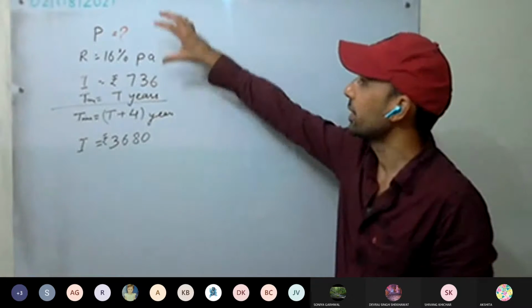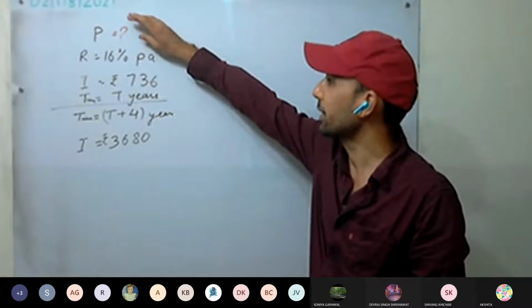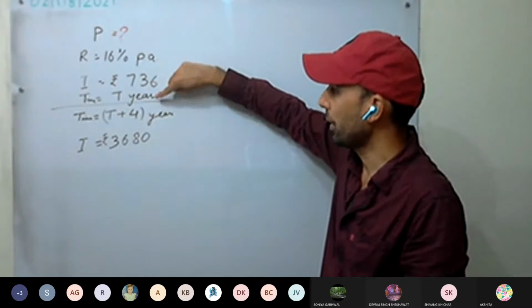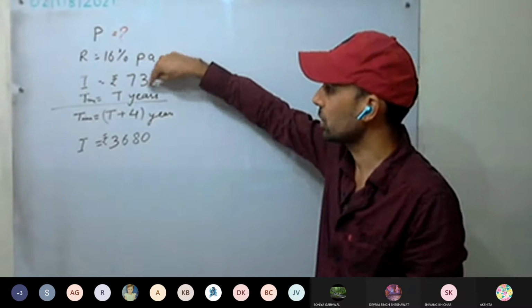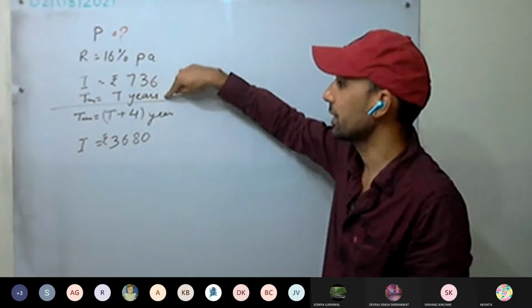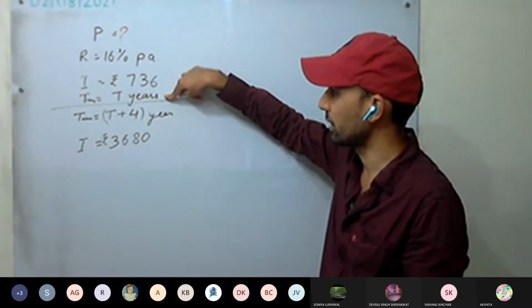So what is being given? There is some money with Anwar. He is lending it at 16% per annum for some time and getting interest of 736. It is not given in the question how many years he has lent.